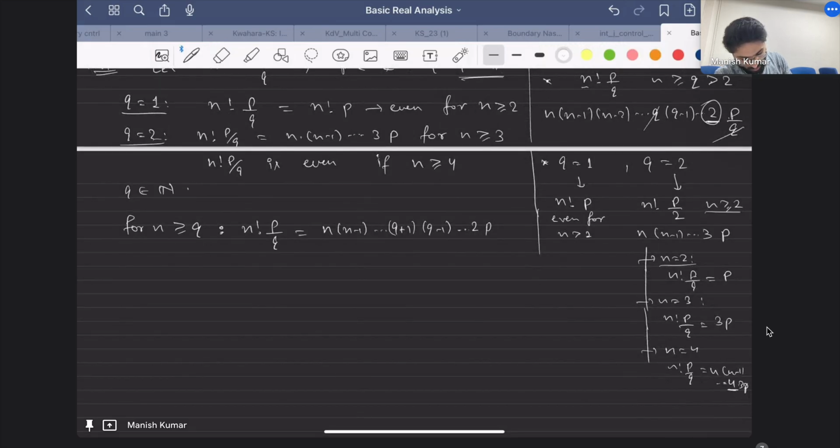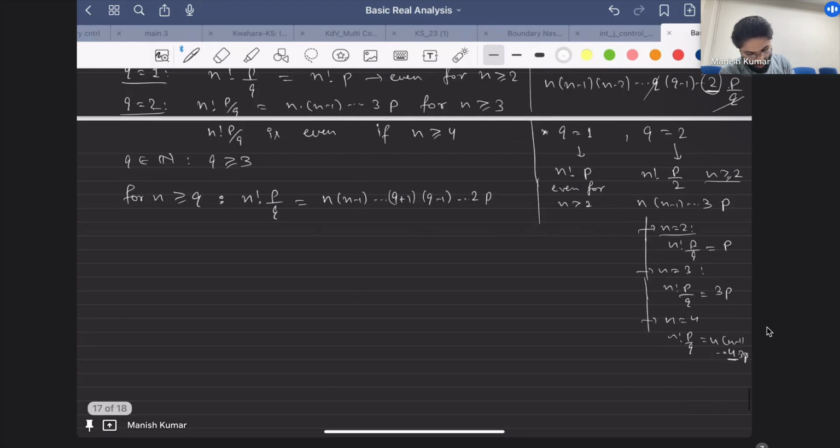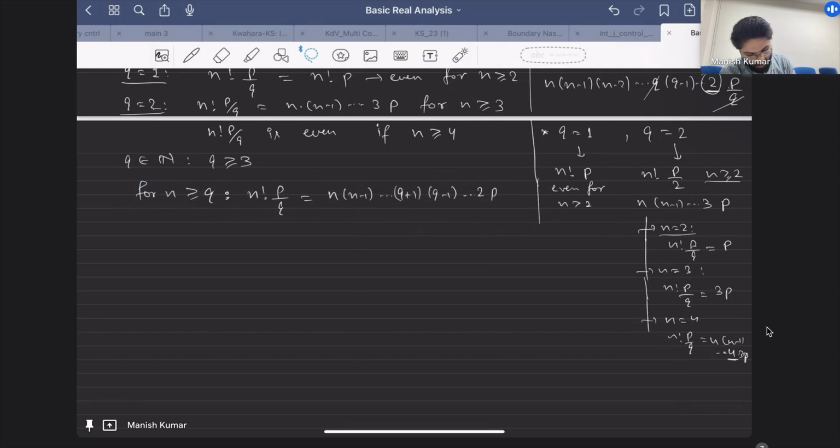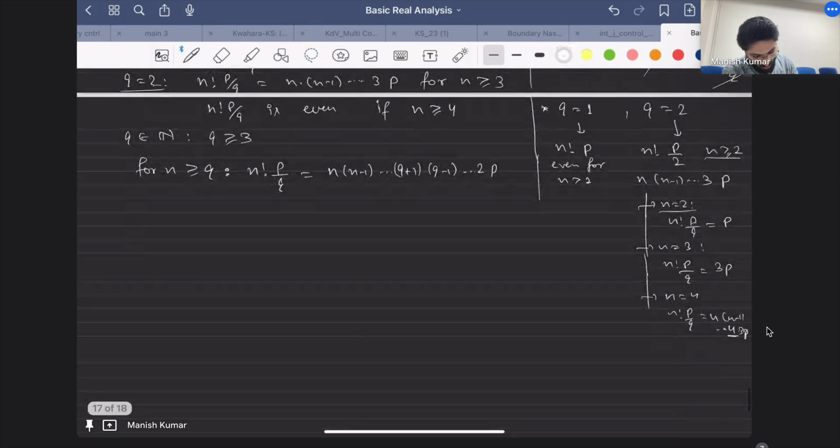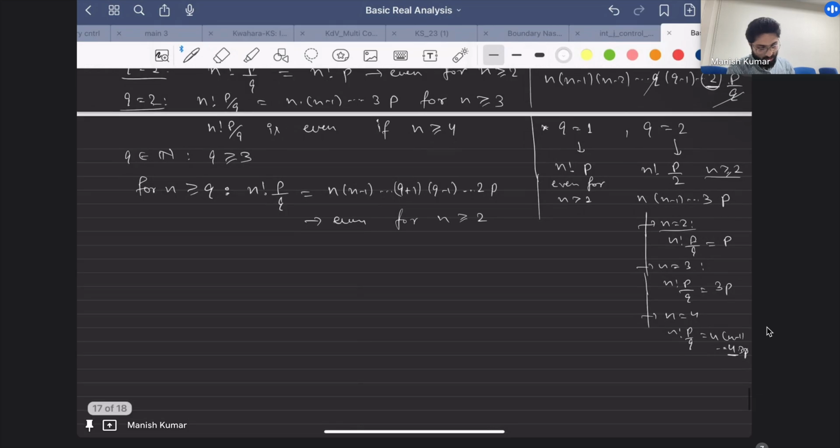Now in this case it's much simpler. You take n greater than or equal to q, and then you have this representation. Now you know that this is even for n greater than or equal to 2, right? So this is fine, because I'm choosing n greater than or equal to q and n greater than or equal to 2.